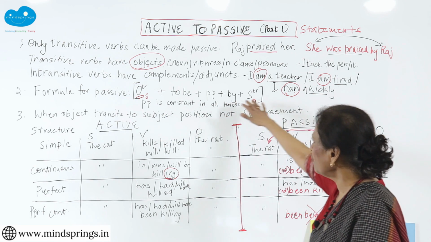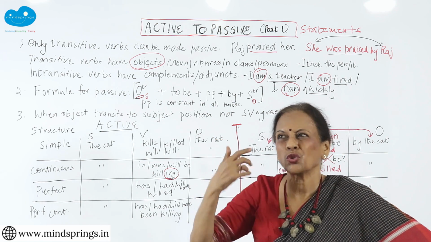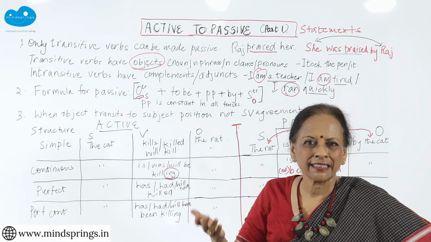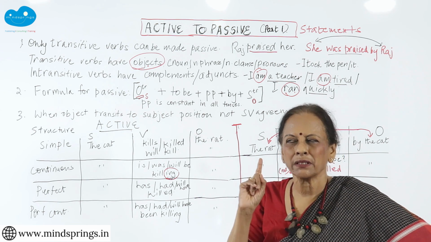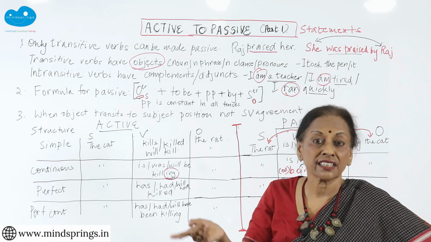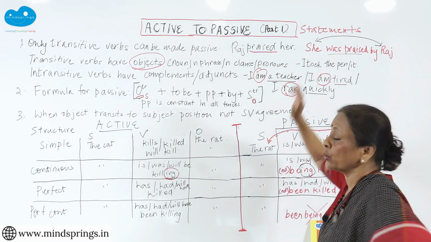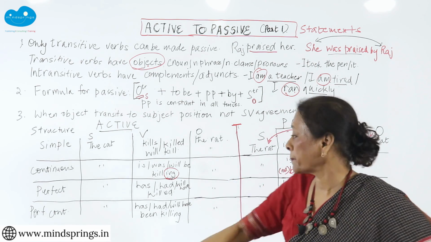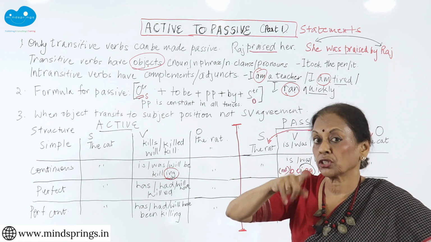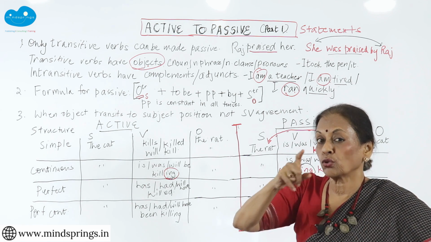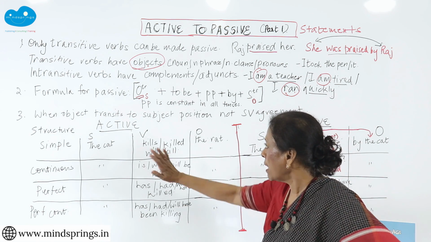So that's what it is. So you have understood the formula. The formula is very easy. When you work with your passive voice, don't just keep on changing it. Start thinking of where is to be, where is the past participle, have I got by, have I transited. Just ask these simple questions, and all of these we are doing only for statements in part 1. Look at part 2 for the more difficult part, where we are going to do questions, modals, and imperatives, so don't miss that second part.